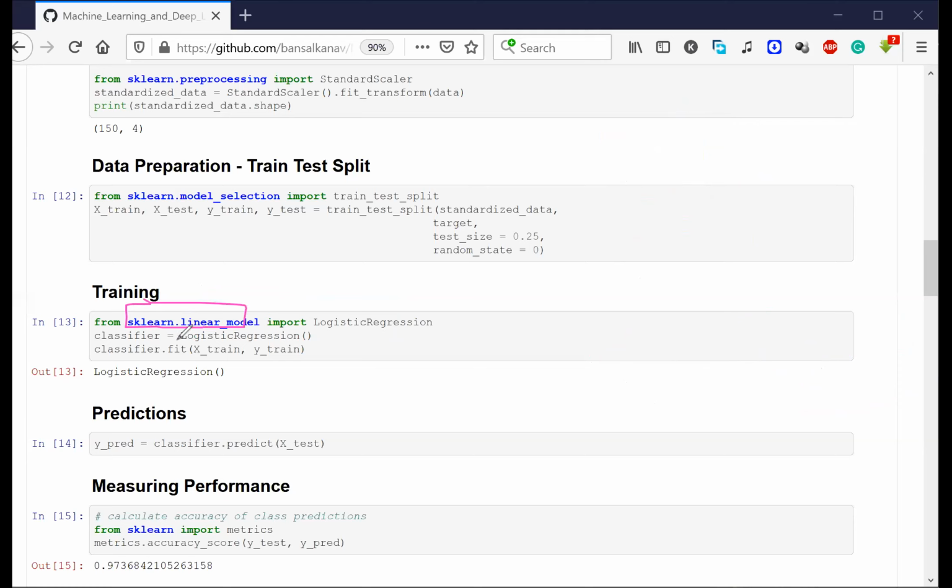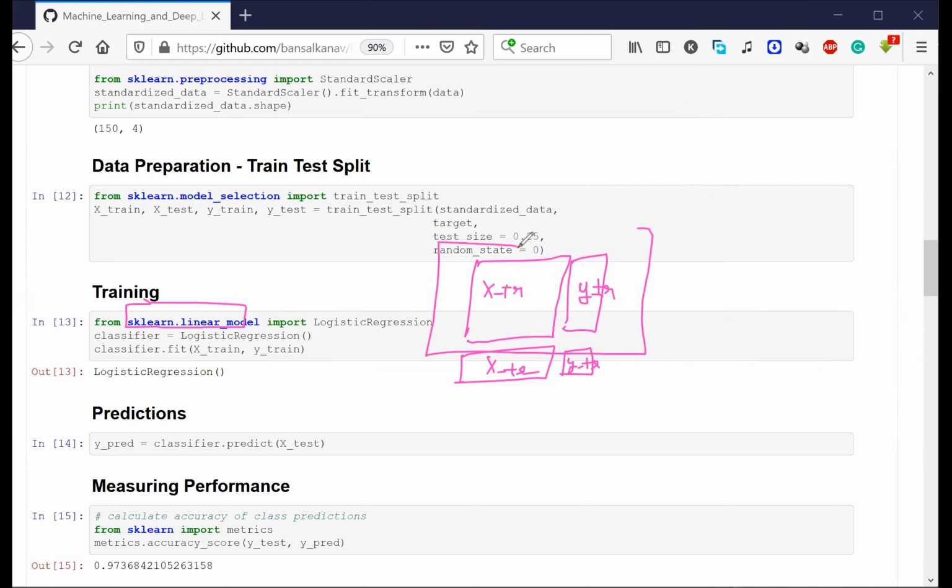So Avanish, what I was saying was, the data that you have was something like this. You have broken the data into 4 different pieces: X_train, X_test, y_train and y_test. Now you are taking this entire X_train and y_train data and putting it inside a machine learning algorithm. In this case you are using logistic regression, and first of all you are creating an instance of this logistic regression by writing this line.